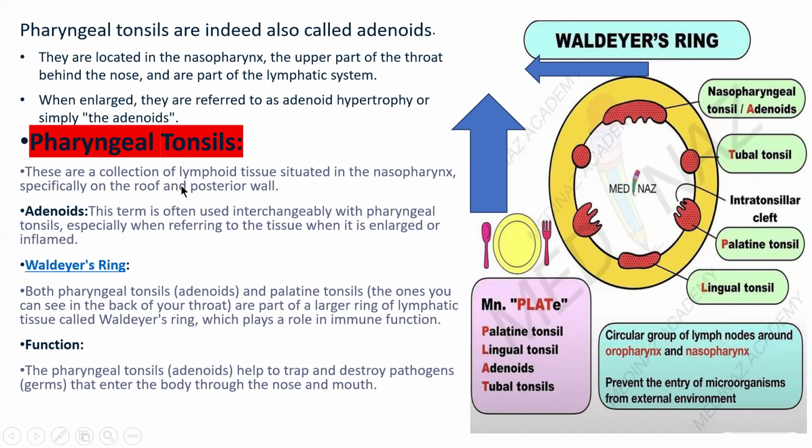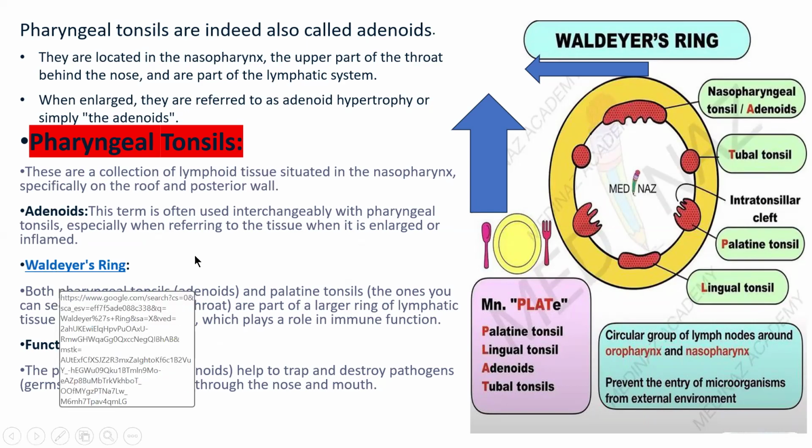When enlarged or infected with inflammation, it is called adenoid hypertrophy. So the pharyngeal tonsil is a collection of lymphoid tissue situated in the nasopharynx, specifically on the roof and posterior wall. Adenoids is a term often used interchangeably with pharyngeal tonsil.